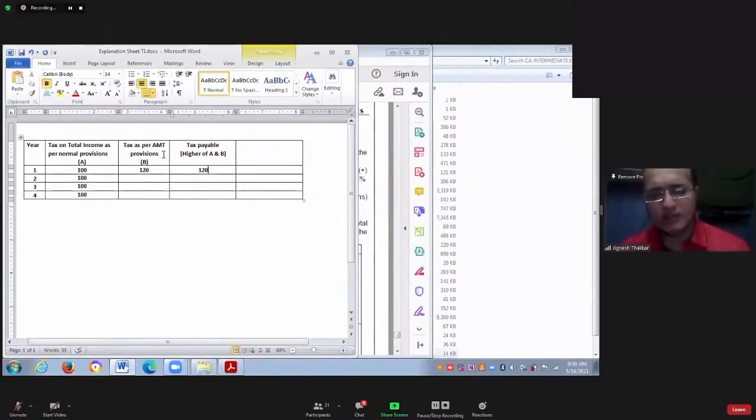Now question is how much extra you have paid as compared to your normal tax liability. Because of this alternative mechanism of calculating the tax, you are paying 20 extra. For this 20, we will give you credit.